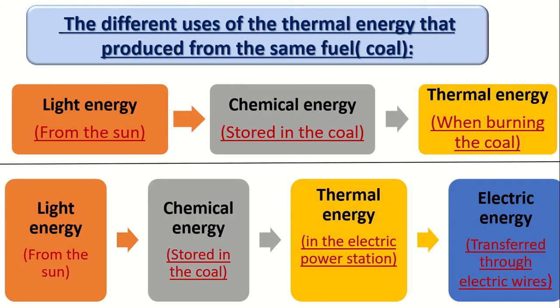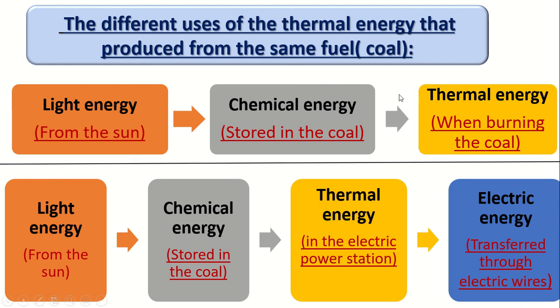Now let's talk about the different uses of thermal energy produced from the fuel. Like what? Like the coal. We can use the coal just to get thermal energy, or we can use the coal to get electric energy. Let's take the energy chain number 1. How can we get a thermal energy from the coal?